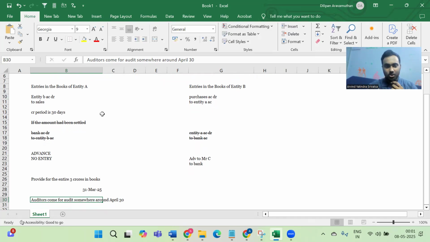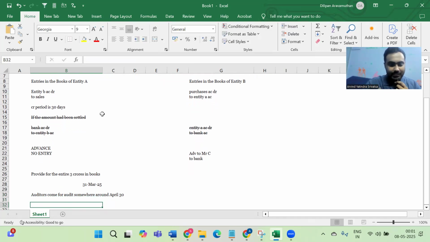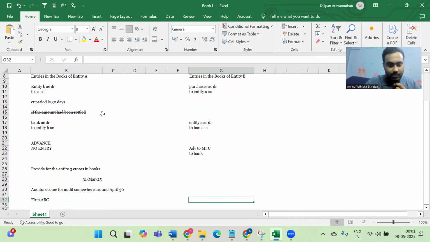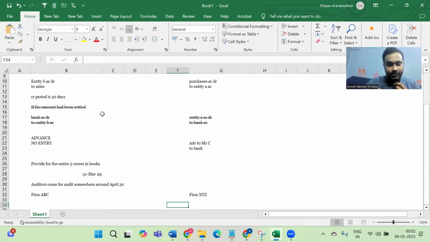The auditors come to audit this. Let's say firm ABC is the auditor of entity A and firm XYZ is the auditor of entity B.